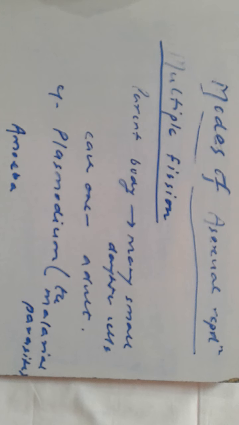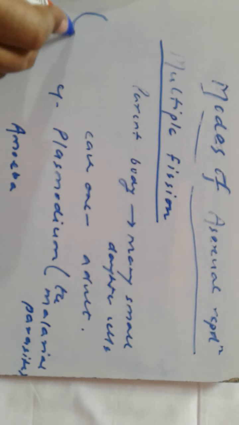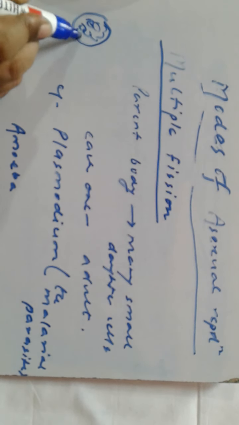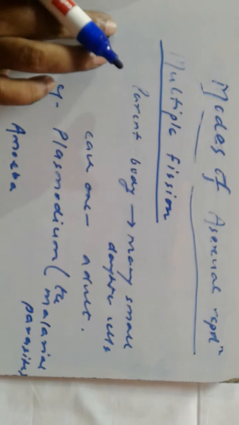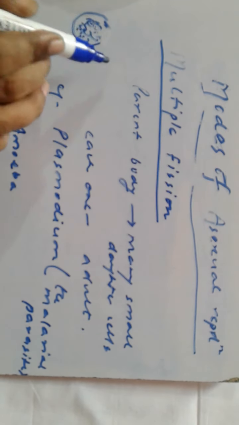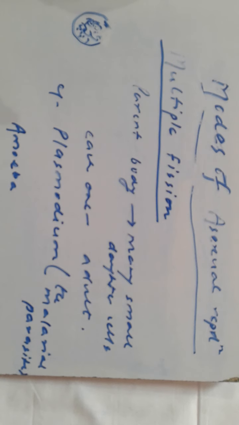When the conditions are favorable, amoeba shows binary fission, but when the conditions are unfavorable, it develops a protective coat around itself. And what happens later when the conditions are favorable? All these spores come out, and each one develops into an adult.